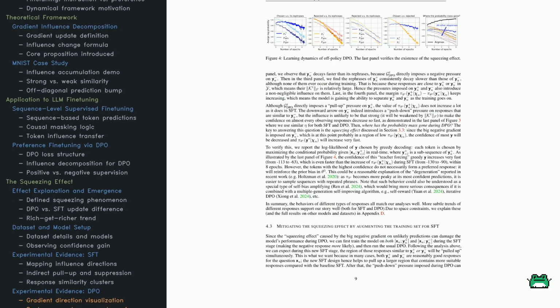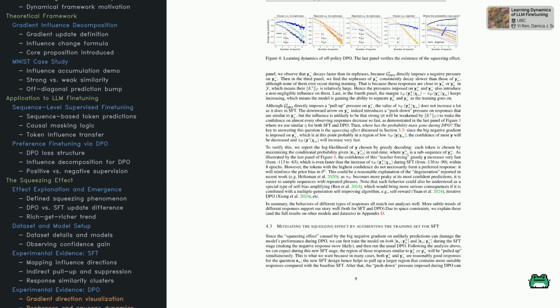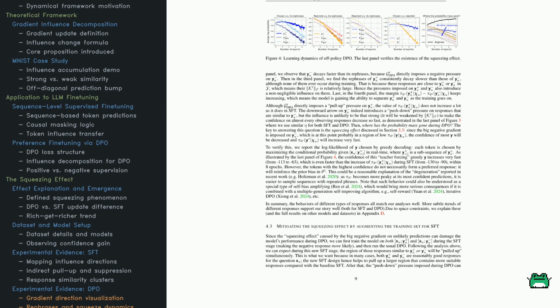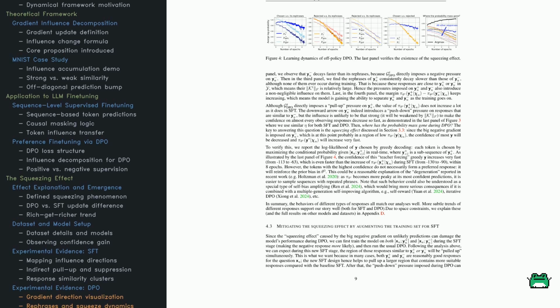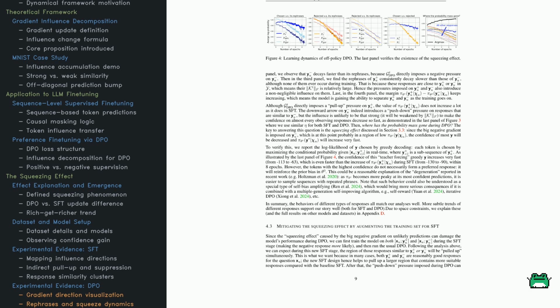Now let's dive into DPO's quirks. Figure 4 lays it all out. They run similar experiments as before, but with off-policy DPO, and track how different response types evolve. First panel. Confidence in the preferred response rises, as expected. But its rephrased versions? They climb more slowly. DPO's gradient is laser-focused on the exact string it's trained on, unlike SFT, where influence spreads more broadly.